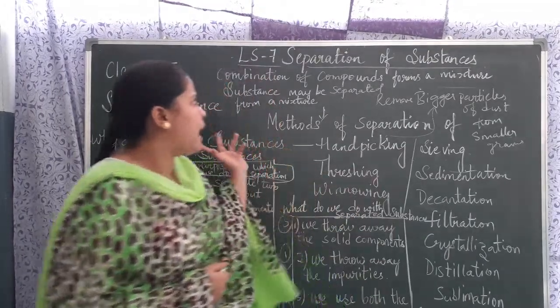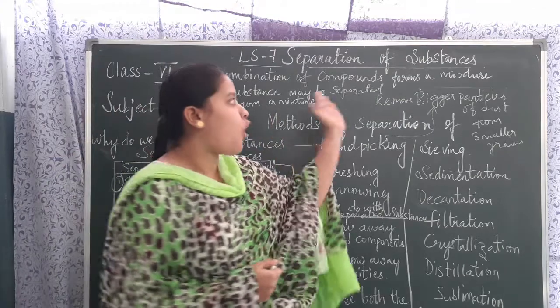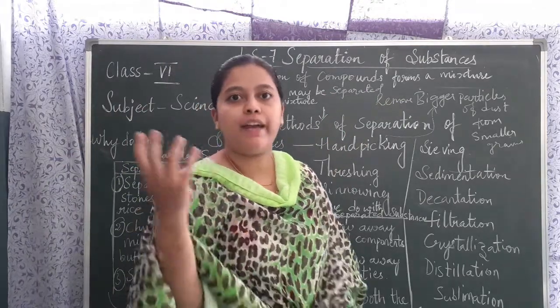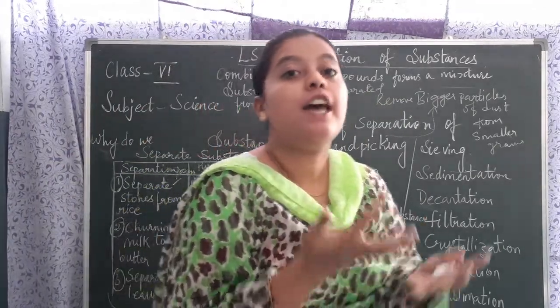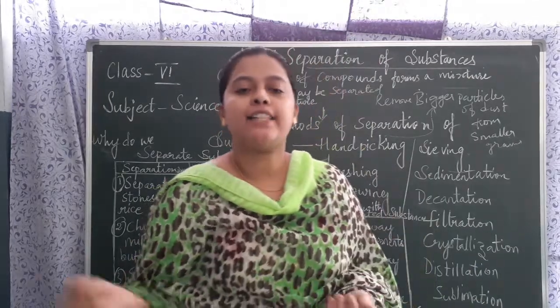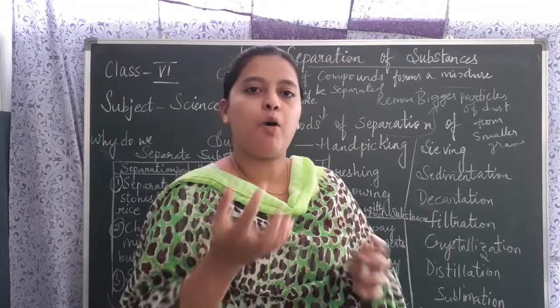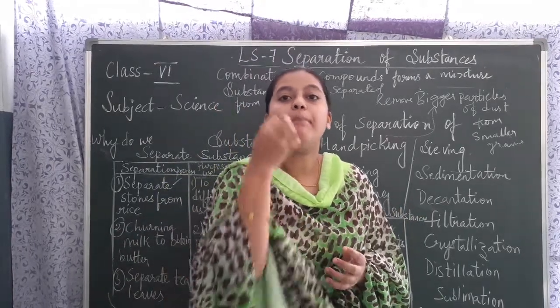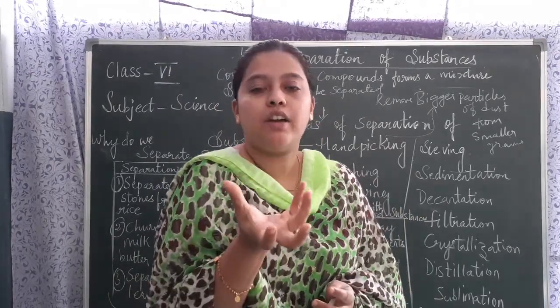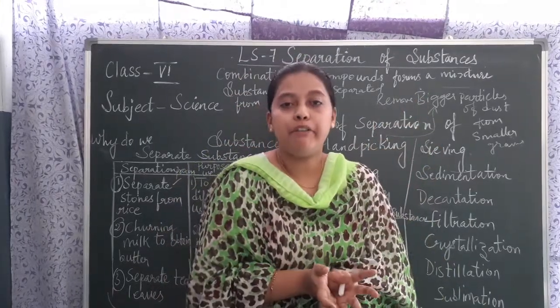Okay. See children, combination of compounds forms a mixture. For example, I want to give an example. Suppose your mother is preparing veg pulao, what will she do? She will add all vegetables to make the pulao. So many compounds will be combined and form the mixture, children. What mixture has been formed? The veg pulao is ready.